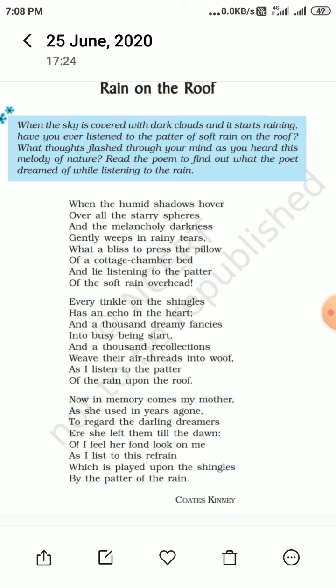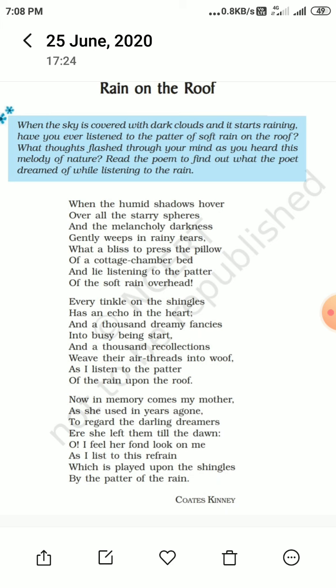When the poet uses this word melancholy, darkness. Darkness is not melancholy. Do you understand? Here the people are sad. Melancholy means sad, unhappy, not happy. So we have a personification figure of speech.